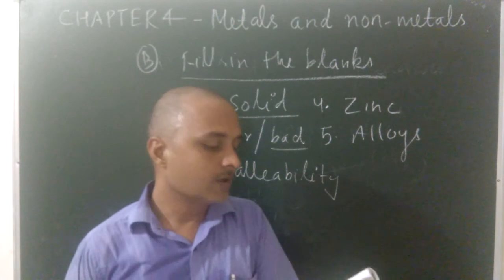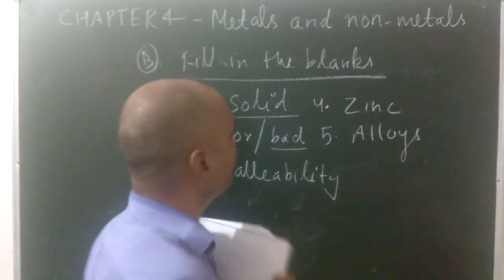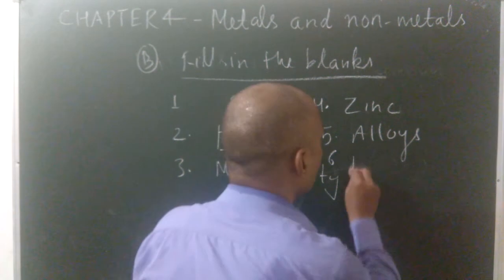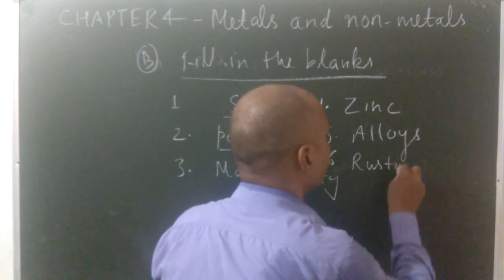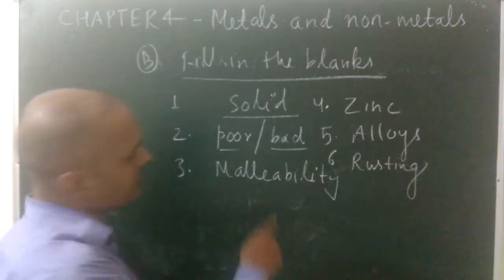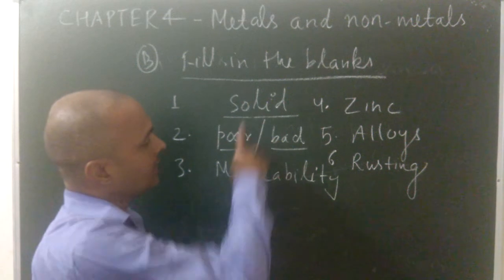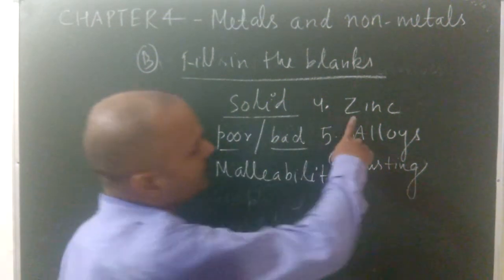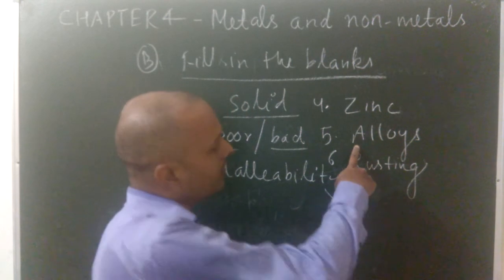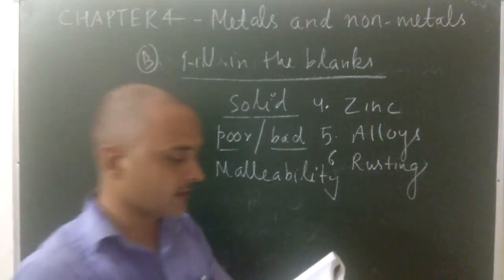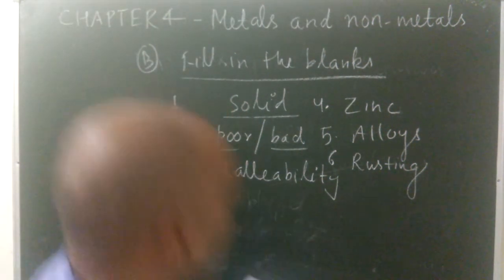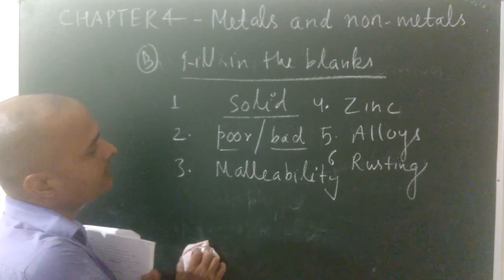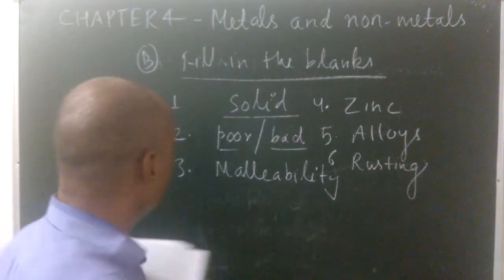Next, the corrosion of iron metal is known as rusting. So once again, fill in the blanks. First one solid, second one poor or bad conductor, third one malleability, fourth one zinc, fifth one alloy, and sixth one rusting. Come to the next, 7.